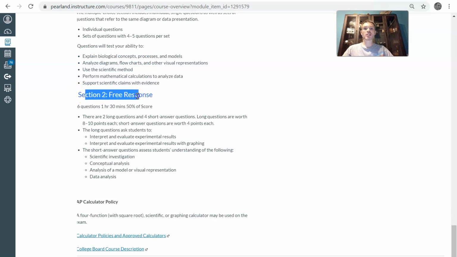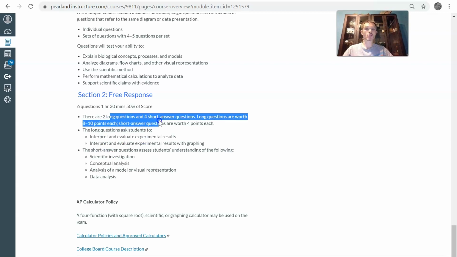The second part of the exam is the free response section. Once again, you have an hour and a half to do that. So this is a long test, an hour and a half for the multiple choice, an hour and a half for the free response section. With the free response questions, there are going to be 6 questions, and those questions are broken up into Part A, Part B, Part C. Okay, you can see the type of questions that they'll be asking. There'll be 2 long questions, and then there'll be these shorter questions right here. So there'll be 4 shorter questions. And we'll be doing lots of FRQs this year to prepare you for the exam. So don't worry about that.